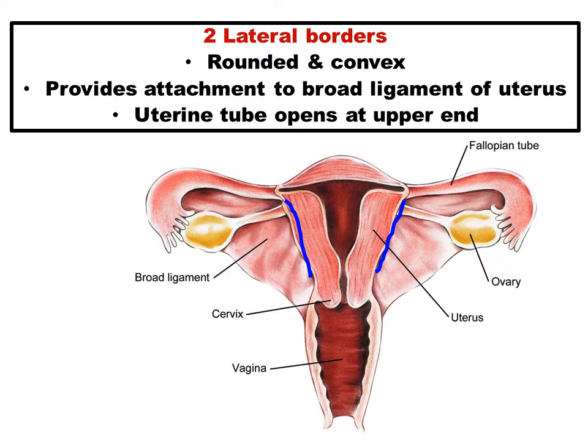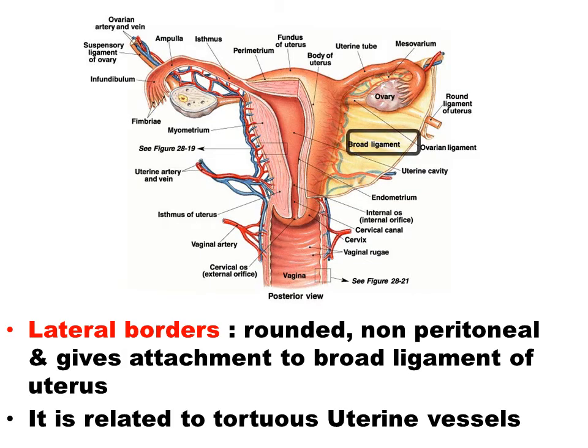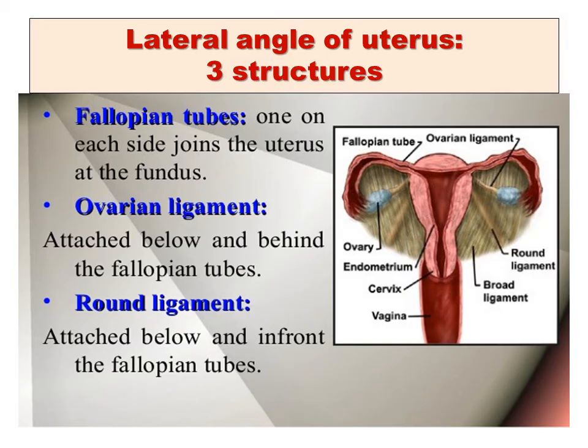Coming to the lateral borders, these are round and convex and provide attachment mainly to the broad ligament of the uterus. The uterine tube opens at the upper end of the lateral borders. So the lateral borders are rounded, non-peritoneal and give attachment to the broad ligament of the uterus. They are also related to the tortuous uterine vessels, the artery and the vein.